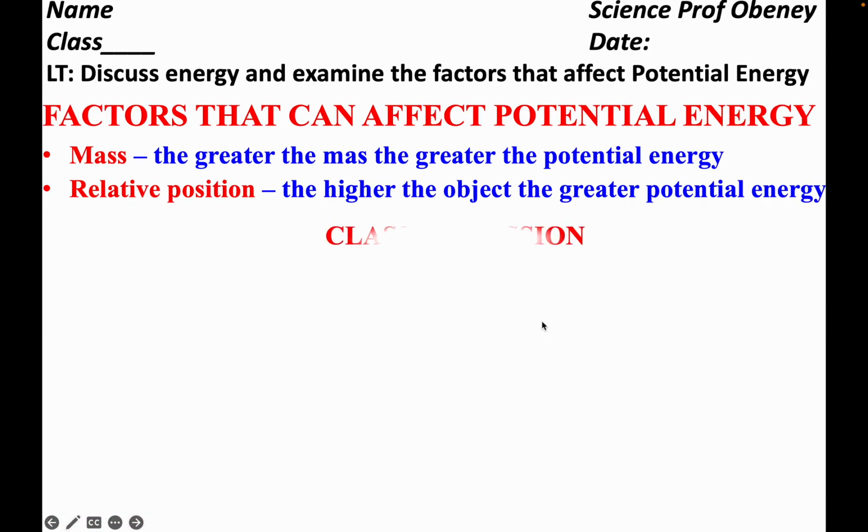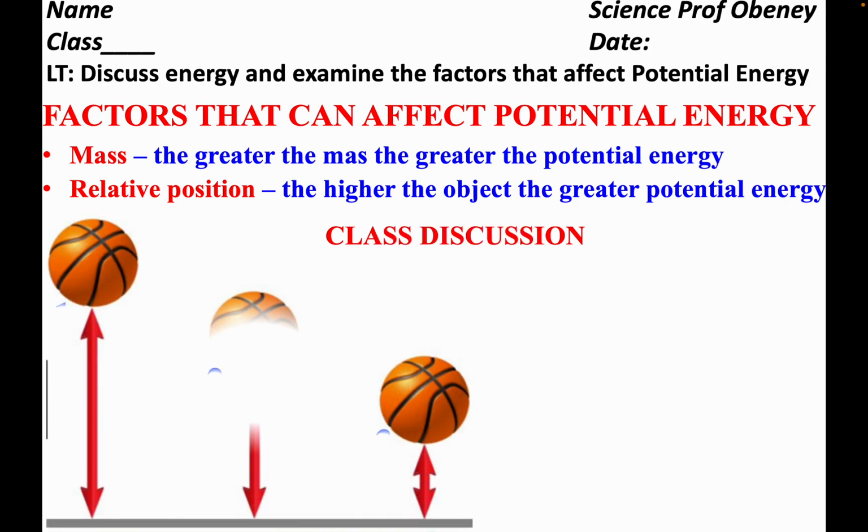Here, let's take a look at other examples of factors that affect potential energy. We have ball 1, ball 2, ball 3. Which one will have the greater potential energy? That means that if you drop these 3 balls and they fall on your hands, which one will cause greater change, greater damage?